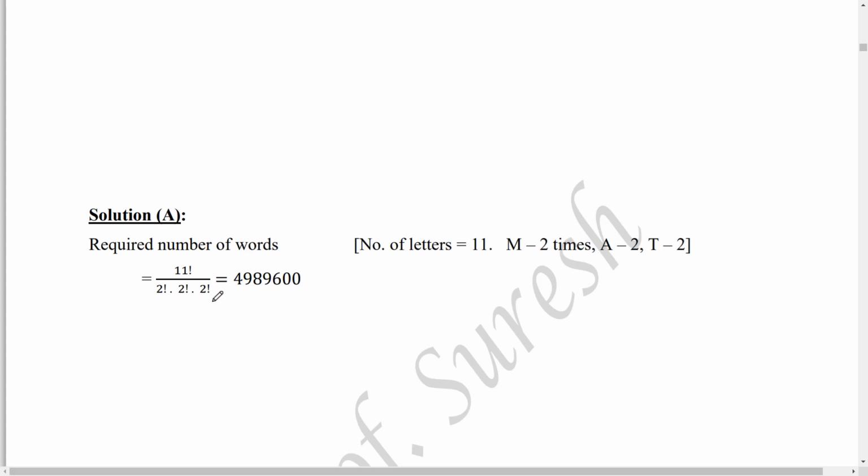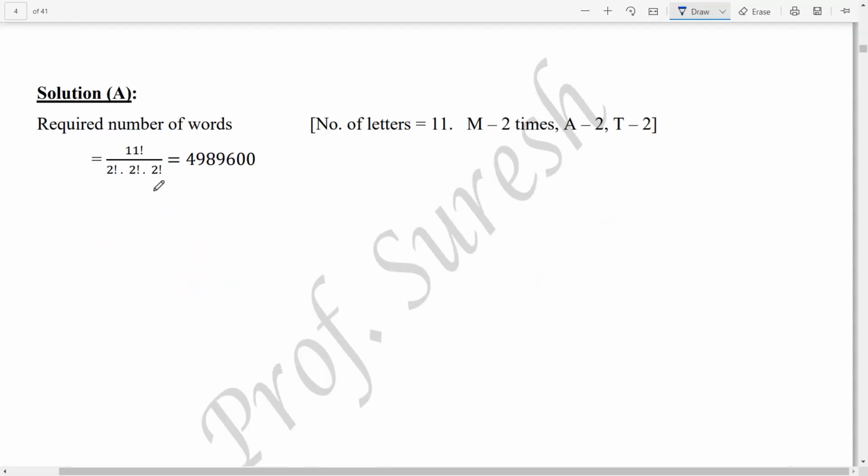That alone we put. The remaining letters occur 1 time, and 1 factorial is 1, so we need not put it in the denominator. So 11 factorial divided by 2 factorial into 2 factorial into 2 factorial. Only 3 letters are repeated. So this is the answer. We have to calculate this manually.